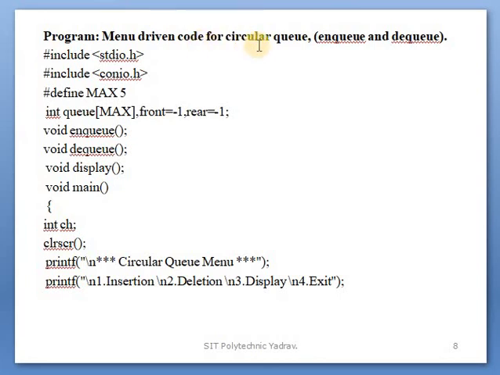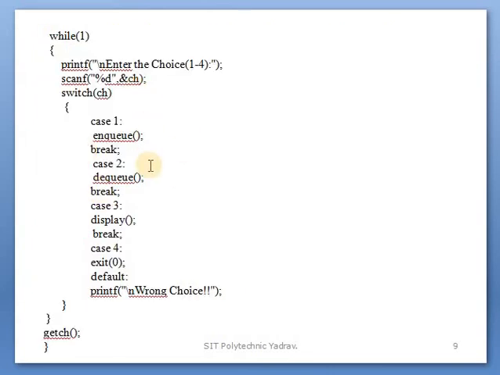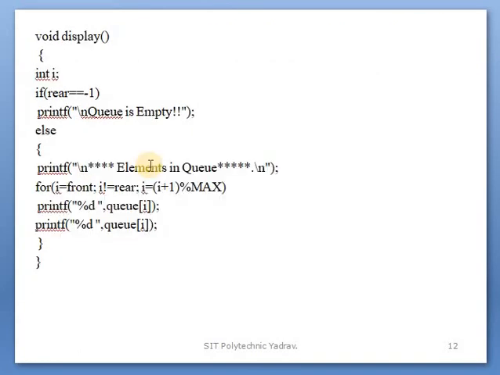The program is a menu-driven code for circular queue. These are the header files. This is the constant value defined, meaning MAX size is defined. These are the global variables. These are the function declarations. After this is the function call. After that, these are the function definitions one by one.